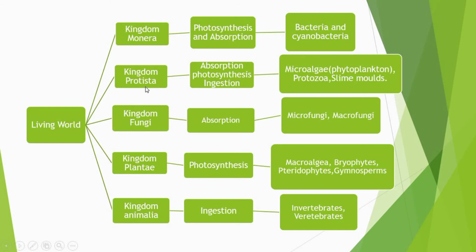The next one is the kingdom Protista. Kingdom Protista includes all the single-celled eukaryotes, and they are aquatic in nature. It includes the microalgae, which we call phytoplankton. It includes protozoa and slime molds. These are fungus-looking, similar to the fungi, but they are put under the Protista group.